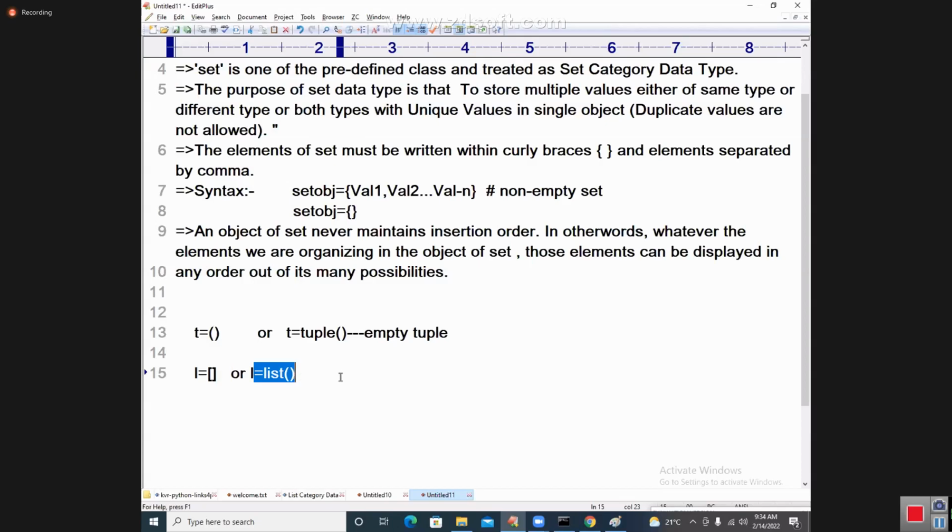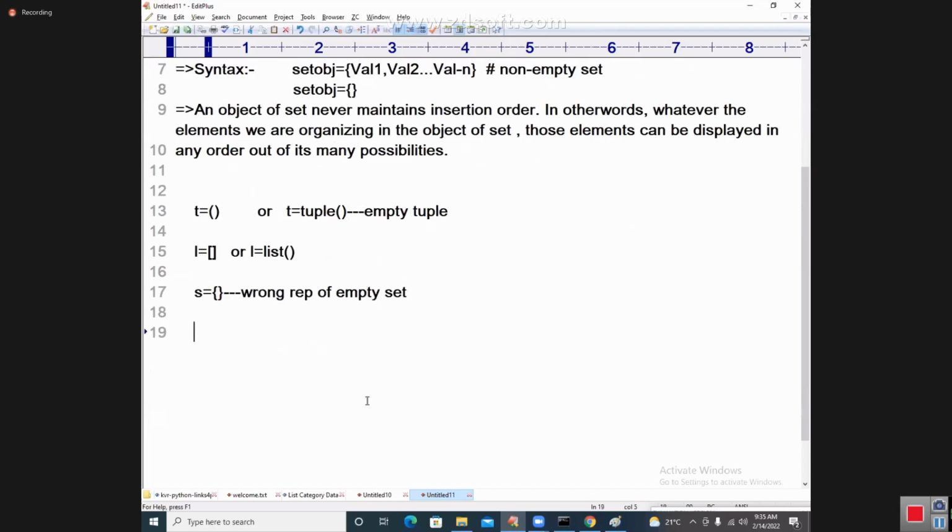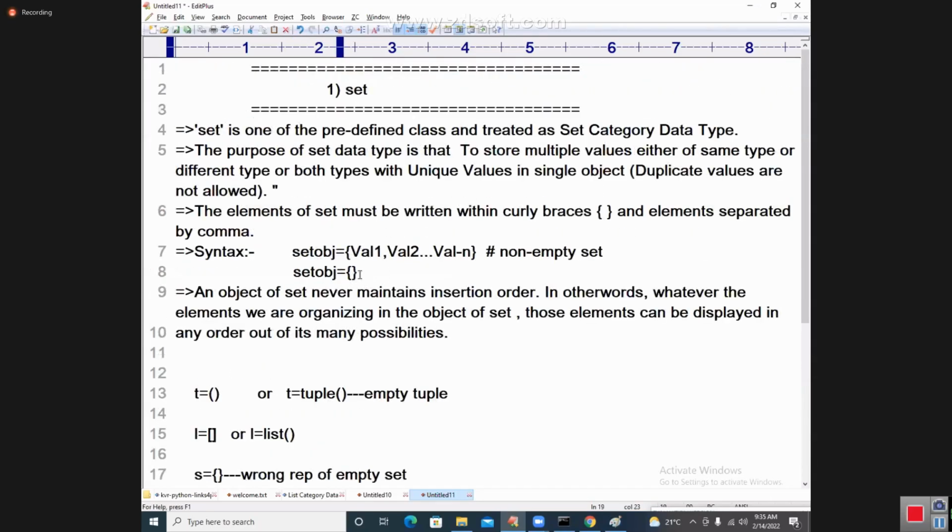But in this case, S is equal to empty curly braces is a wrong representation of an empty set. Then how do you do this, sir? S is equal to set of, like this you need to write it. This is called an empty set. I will show programmatically in the class. We will go for it.